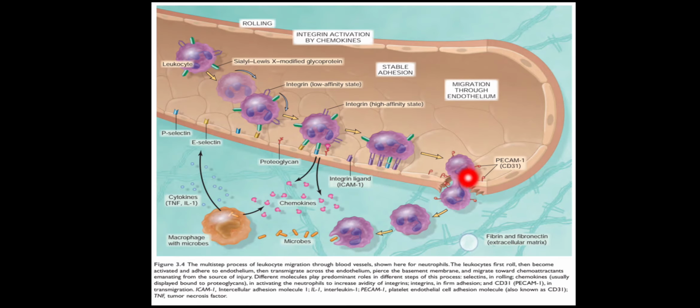Then in the next step, it will transmigrate with the help of homotypic interactions between PECAM1 or CD31, and CD31 is present on both WBC and endothelium. And after that, it will show chemotaxis, in which the WBC will move across a chemical gradient towards the microbes.